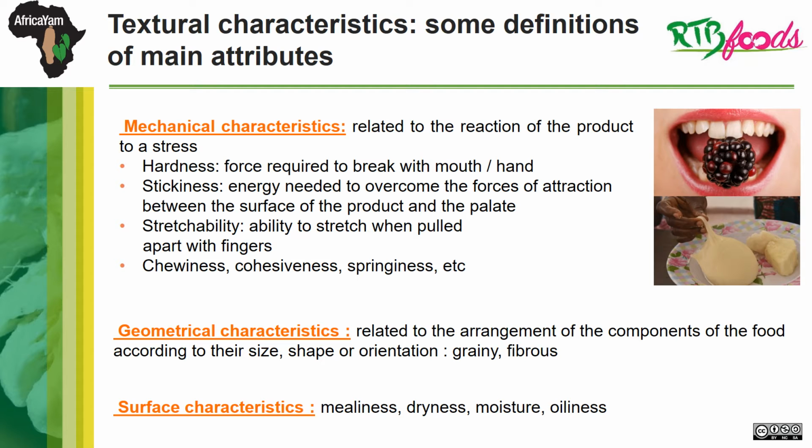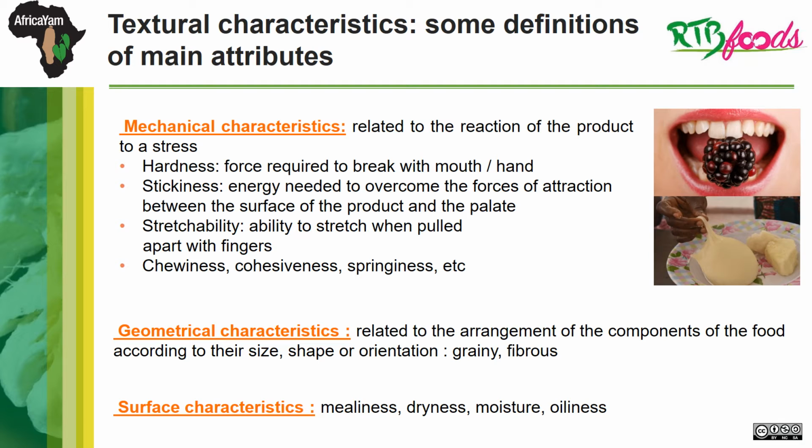A great technologist, Szczesniak, classified textural attributes in three groups. The mechanical characteristics are related to the reaction of the product to a stress. Hardness or firmness are the main attributes used to describe starchy products. Hardness is the force required to break the product with hand or with mouth.